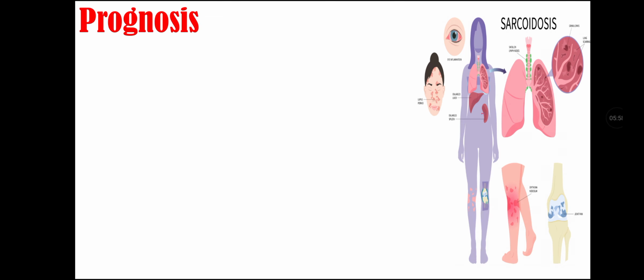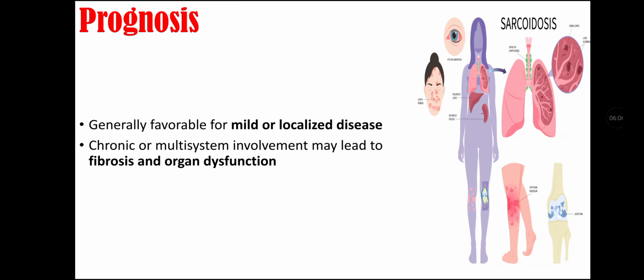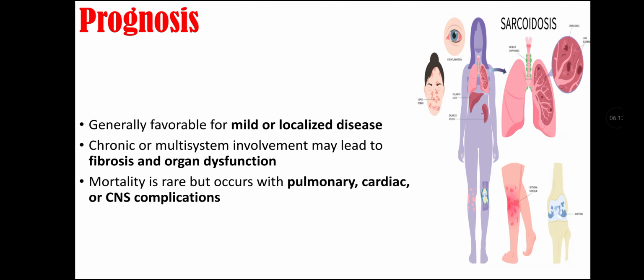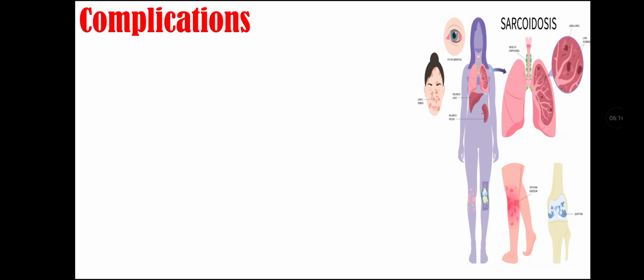Prognosis of sarcoidosis. Generally favorable prognosis is there for mild and localized disease, but in case of chronic or multisystemic involvement, it may lead to fibrosis and organ dysfunction. Mortality is rare but occurs with pulmonary, cardiac, or CNS complications.